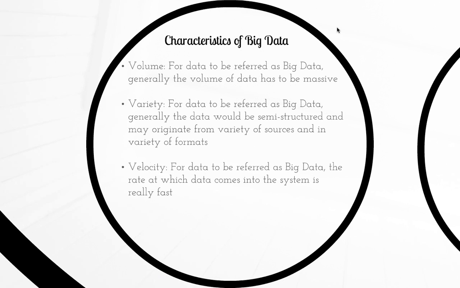First, volume. For data to be referred to as big data, generally the volume has to be massive. Variety. Generally the data would be semi-structured and may originate from a variety of sources and formats. And third is velocity. The rate at which data comes to the system is really, really fast.